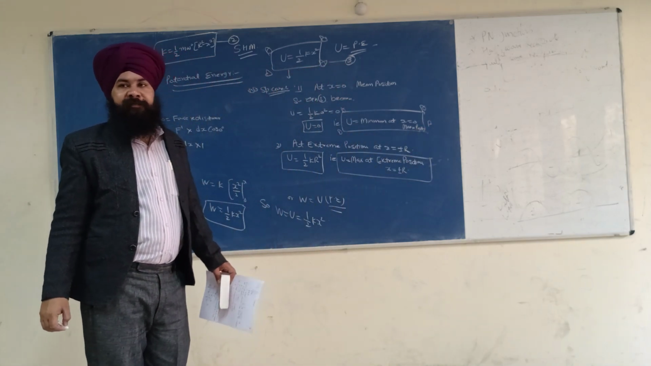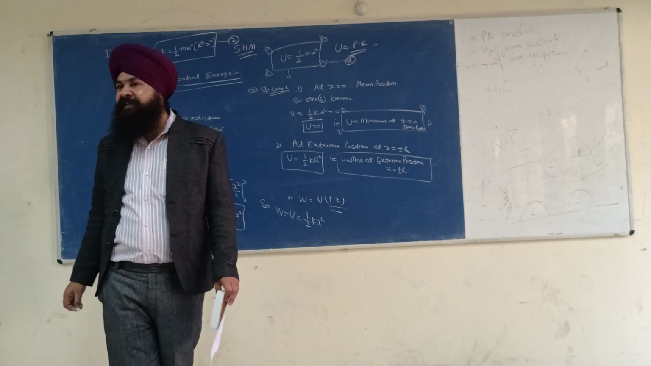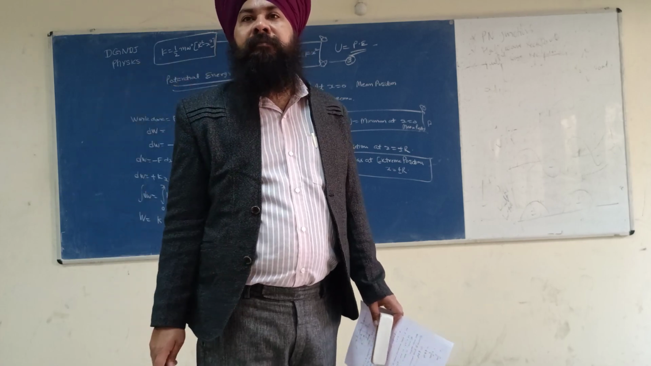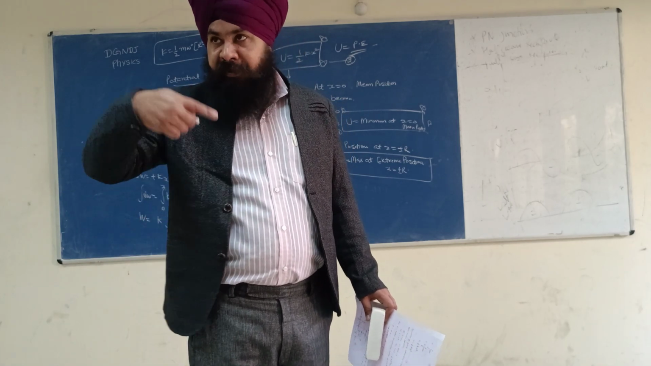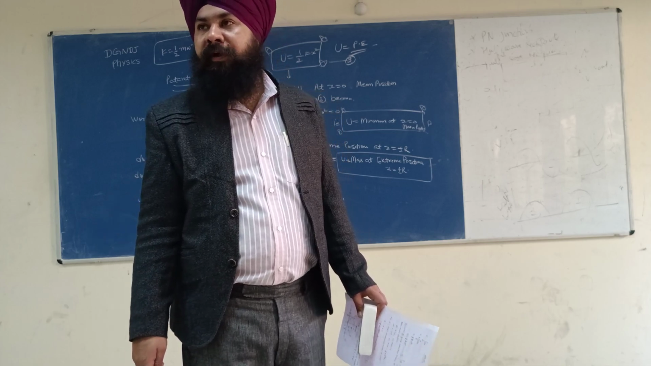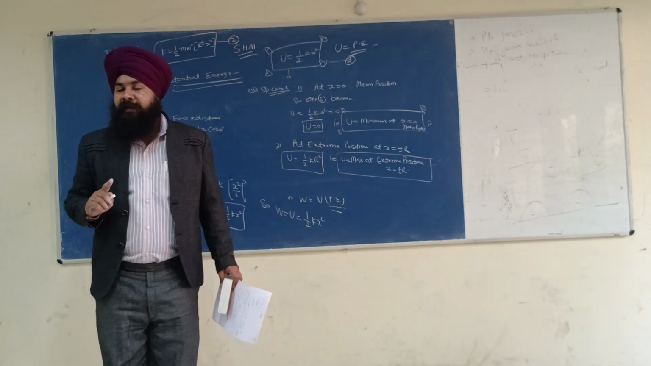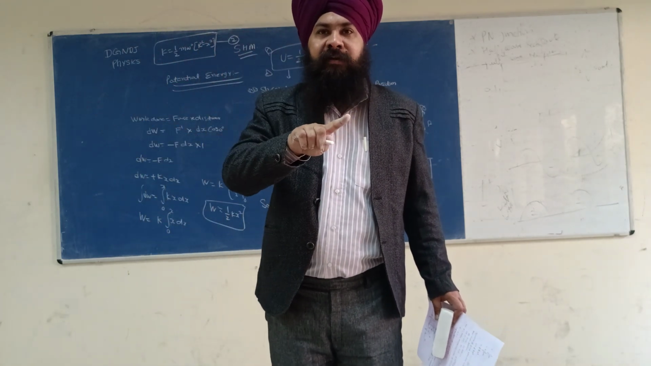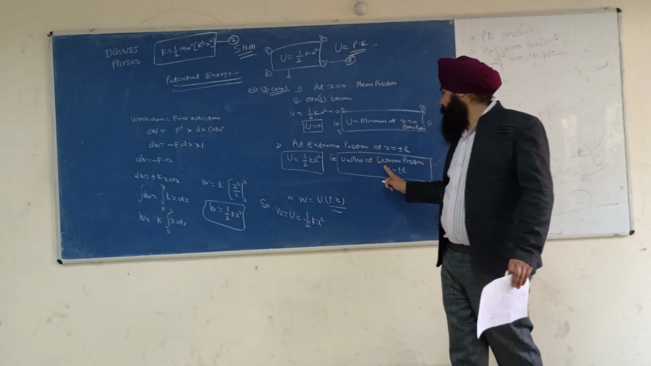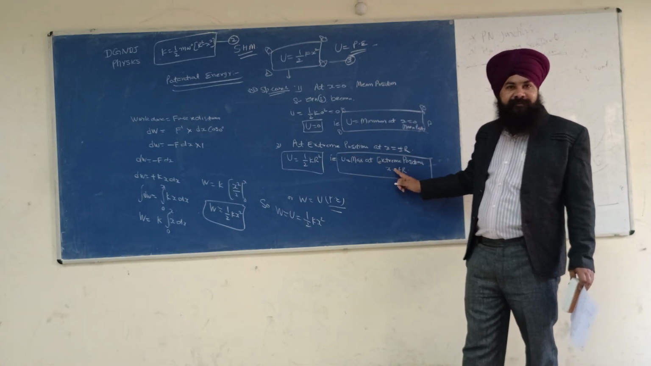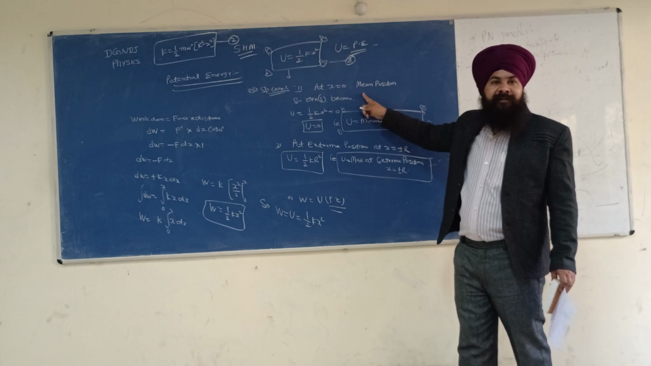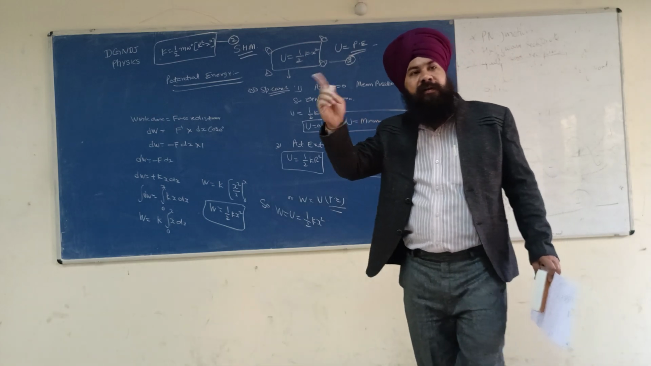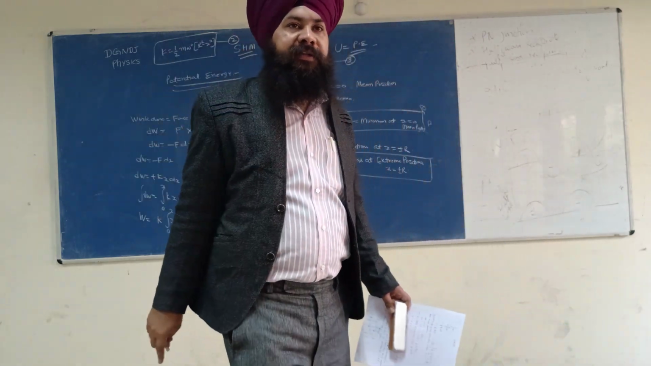Okay, x is equal to 0 represents mean position and x is equal to plus minus r represents extreme position. It means where kinetic energy is maximum, their potential energy is minimum. Both are complementary to each other. Kinetic energy is minimum at extreme position and potential energy is maximum at extreme position. Kinetic energy is maximum at mean position, but potential energy is minimum at mean position. So both are complementary to each other.